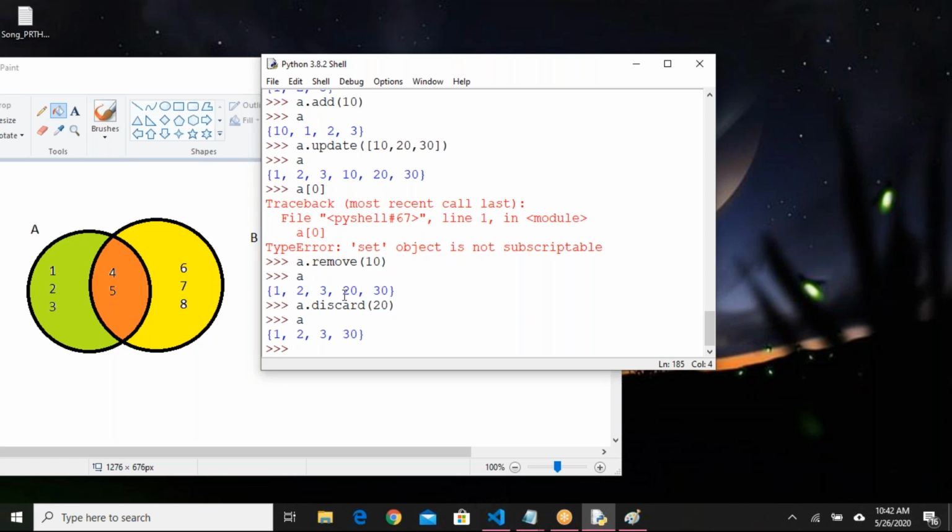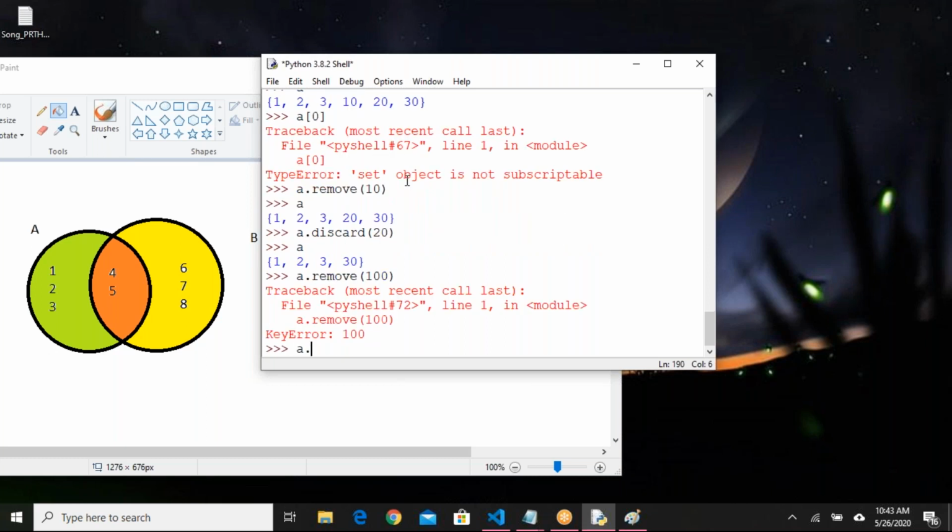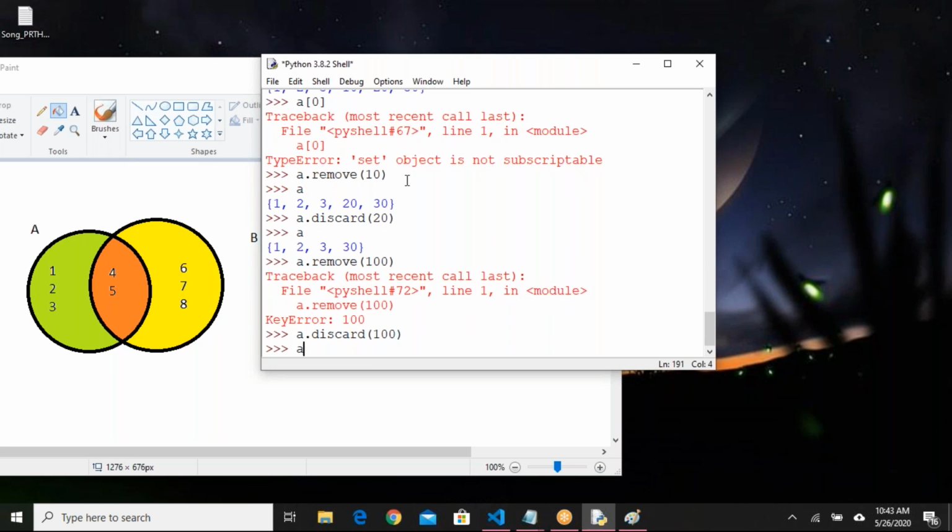Remove will also help us to delete the element. We have two options to delete an element from the set: one is remove, one is discard. What is the difference? A dot remove 100, if I say, I'll get an error. A dot discard 100, if I say, I don't get an error.